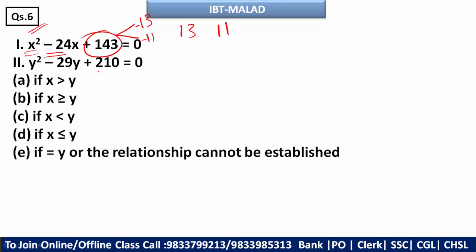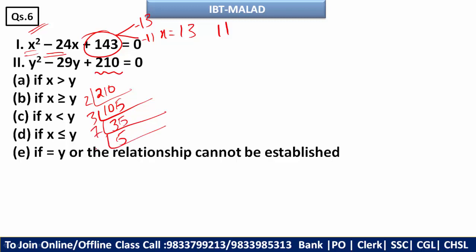Here this is 210, and you don't know about this 210's factor. So what you will do, you will just factorize it by 2. 2 tens are and 5, correct? Now 3 threes are, 3 fives are, now 7 fives are 35. So what you can do, 3 twos are 6, 5s are 30, because we need what?